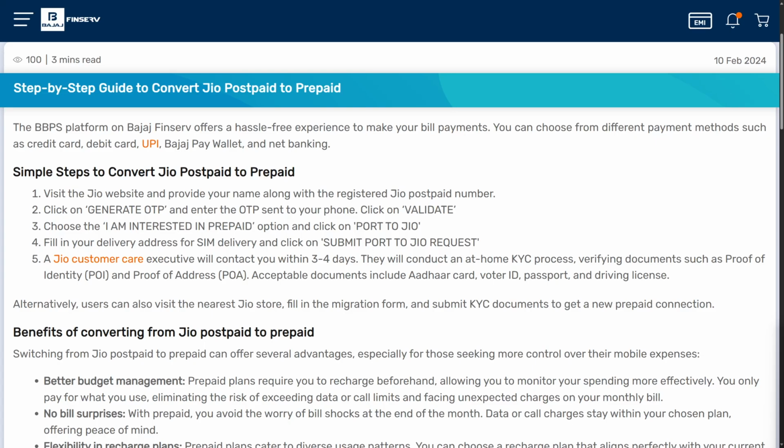Hi everybody and welcome back, and today we will be discussing how to switch postpaid to prepaid in Jio. So this is going to be the 2024 method. Make sure to give it a try.